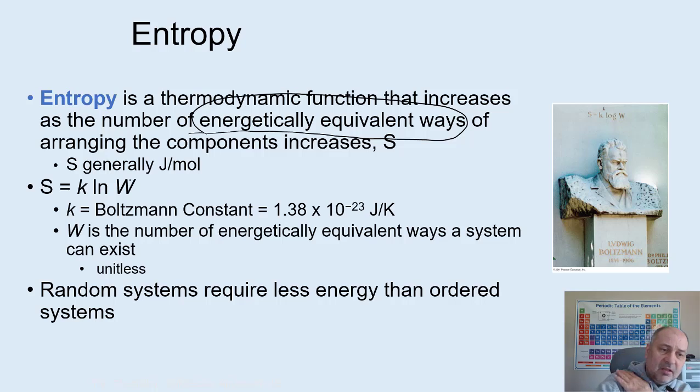And then of course he has a nice little equation here. We will not be using that equation, but it is important to note that we have some sort of constant, and that's Boltzmann's constant, like the ideal gas constant divided by Avogadro's number here, right? And then W is not work. W is just the number of energetically equivalent ways a system can exist.